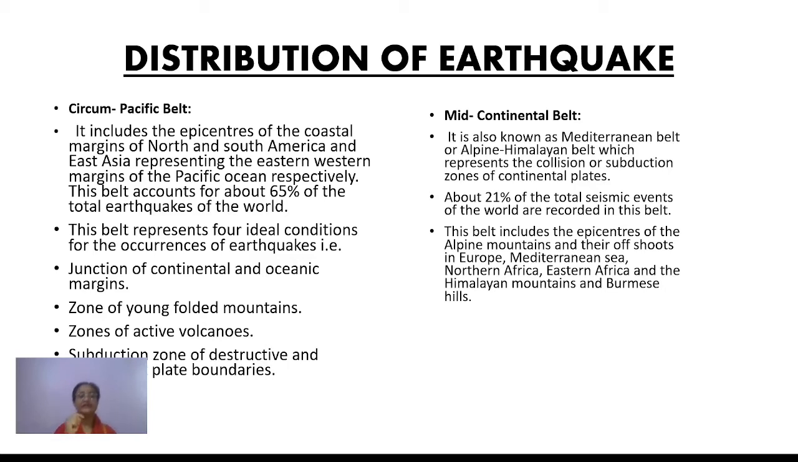Number one is that it is an area where the various continental and oceanic plates have their margins, so it is the junction of those. Number two is that this is an important area for the zone of young fold mountains. Then a number of active and dormant volcanoes are seen in the same belt, the Circum-Pacific Ring of Fire. That's why it has got the name Ring of Fire. Next, a subduction zone of destructive and convergent plate boundaries is formed here. So all these points are important regarding the Circum-Pacific belt.